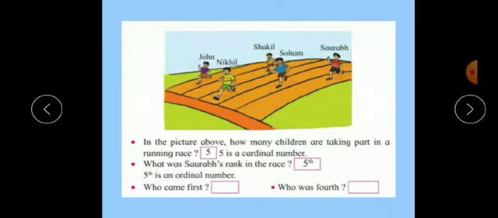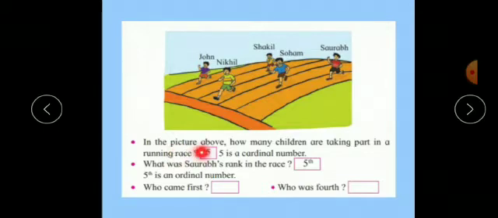Now next one. See, these are the examples from your maths textbook, page number 44. Children, you have to solve these examples in the textbook only. Now see this picture. Based on this picture, there are some questions.